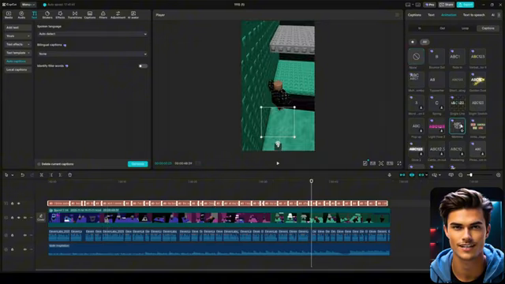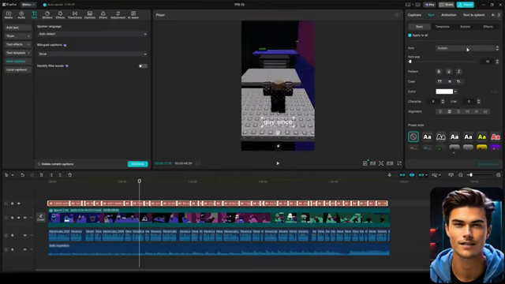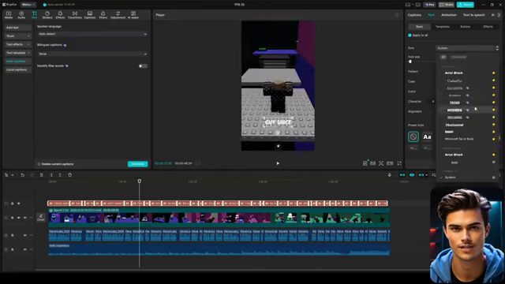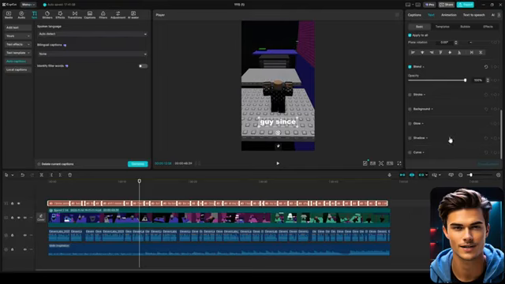Next, to customize the captions even further, open the text menu above and go to the font section. There are many options you can use, but I'll select Arial Black because it's clean and easy to read. Finally, scroll down until you find the shadow setting and make sure to enable it. As you can see, the captions now have a subtle shadow that helps them stand out and look much more polished. So now that everything is ready, let me show you a step that's actually very important.